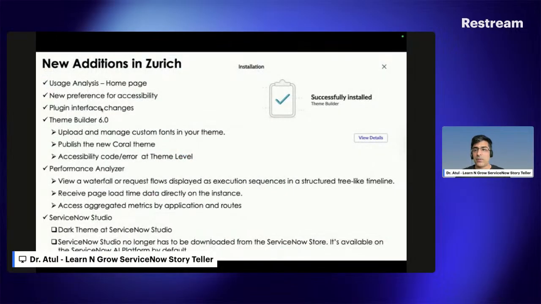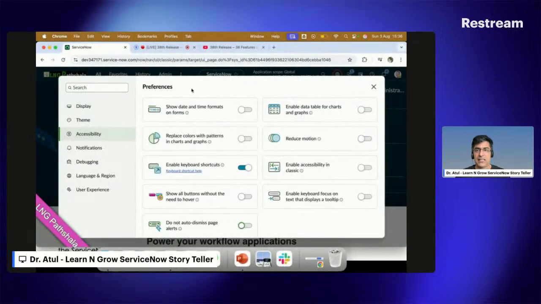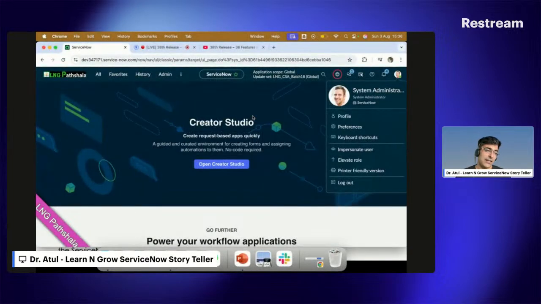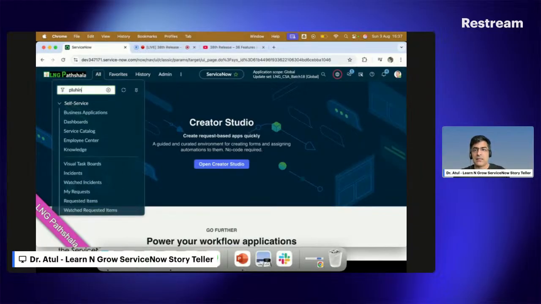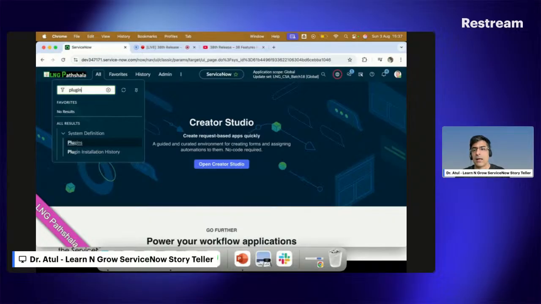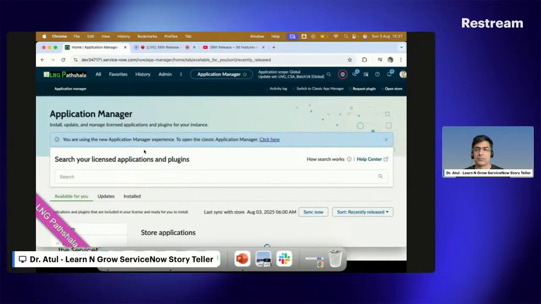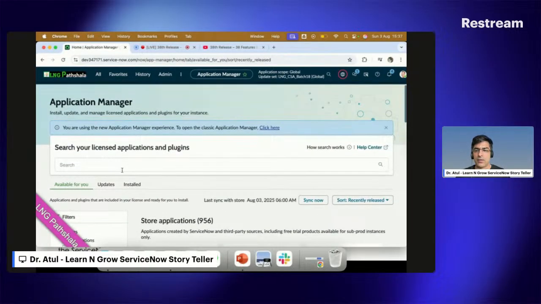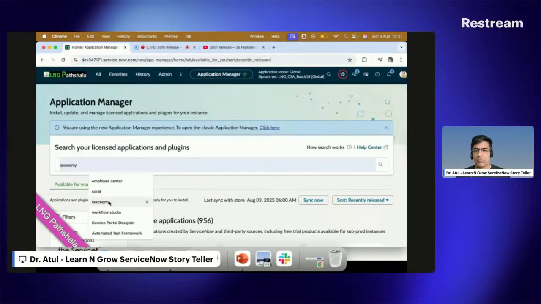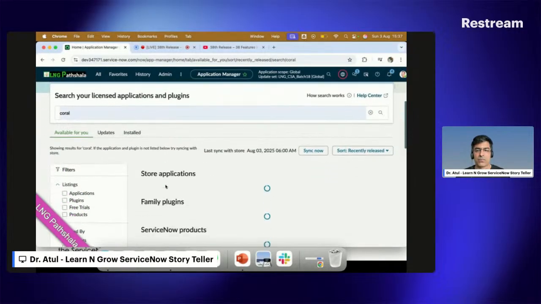Now the third one which is coming here: the plugin interface has been changed. Definitely yes, a beautiful one which I like. We as human beings like changes from time to time. Earlier it was UI 16, then it came to the Next Experience Polaris, and now the Coral theme is very much good. So if I go here and search for the plugins and click on the plugins, let's say I just pick any plugin called the Coral theme, just for reference, to see what is changed basically.